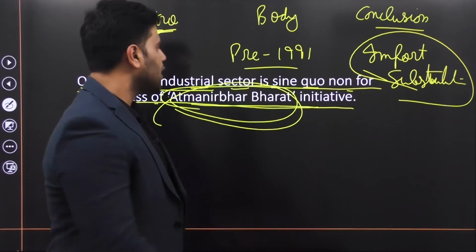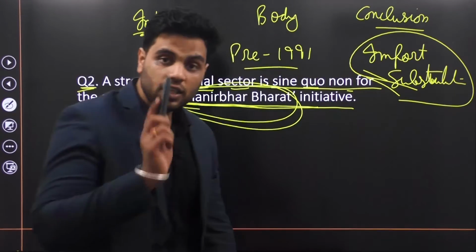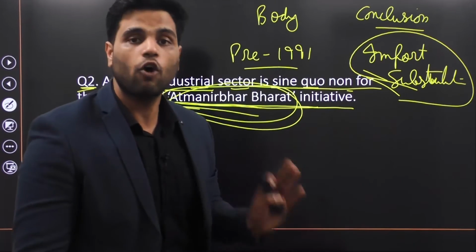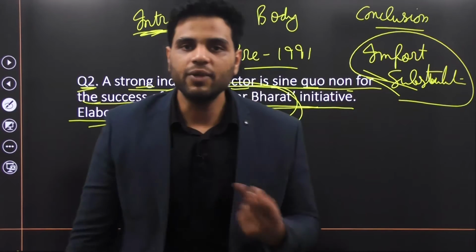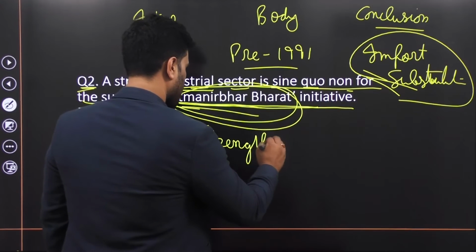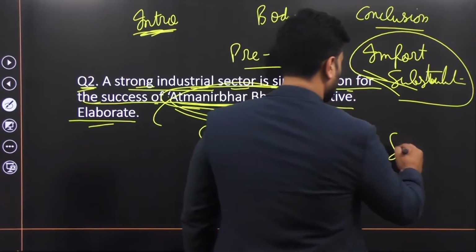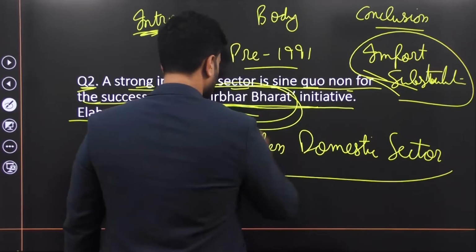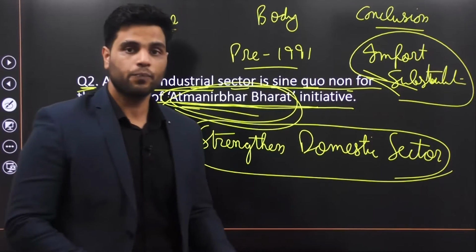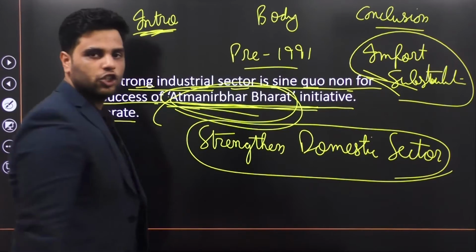Now, many people allege that Atmanirbhar Bharat initiative is just another way of introducing import substitution. But in the introduction part, you have to write that Atmanirbhar Bharat initiative is not another name for import substitution. What government is trying to do is, government is trying to strengthen its domestic sector. Domestic sector means all the productive activities in India should be efficient, should be good, right? So government is trying to strengthen India's economy through Atmanirbhar Bharat initiative.